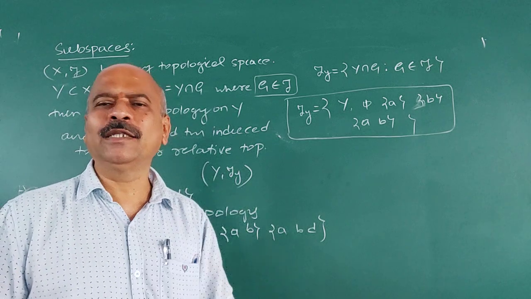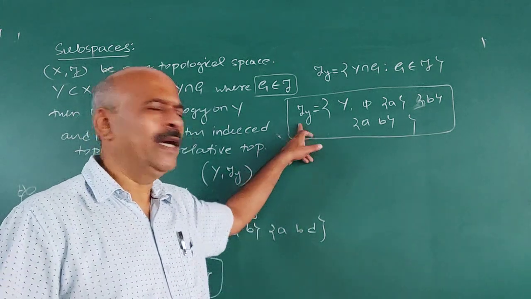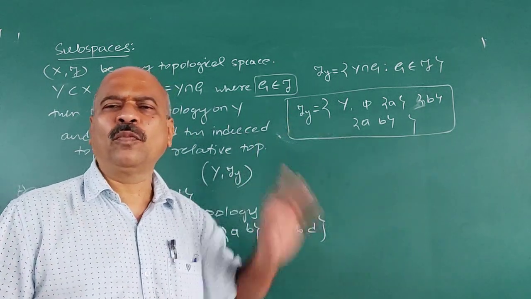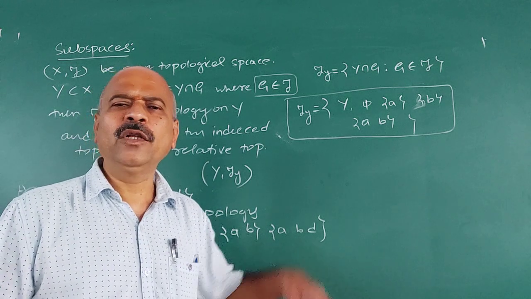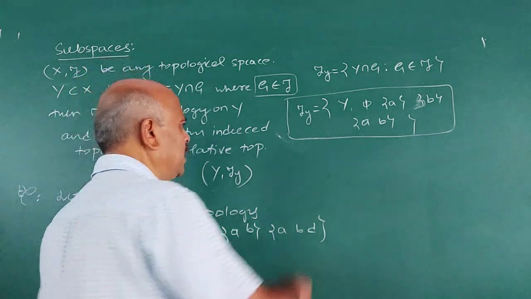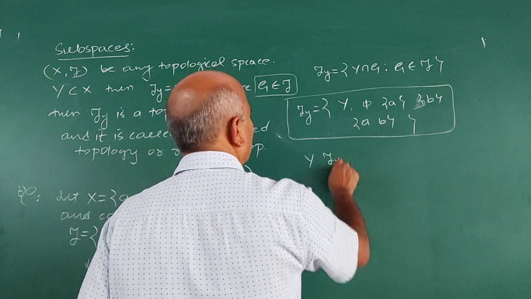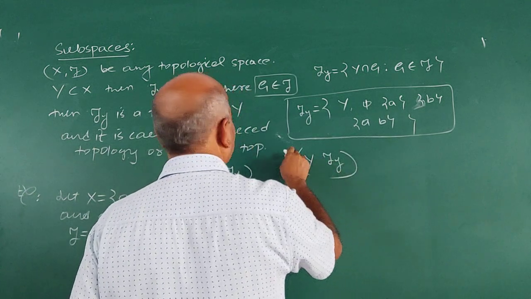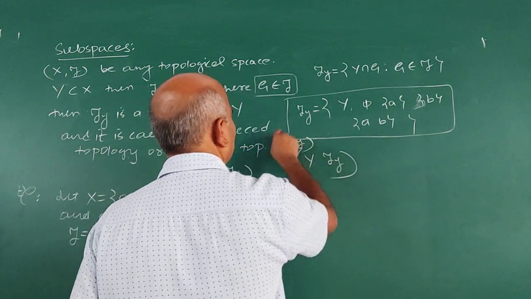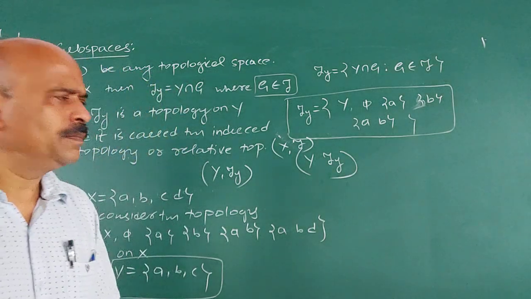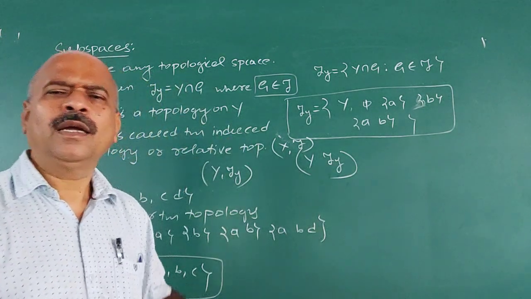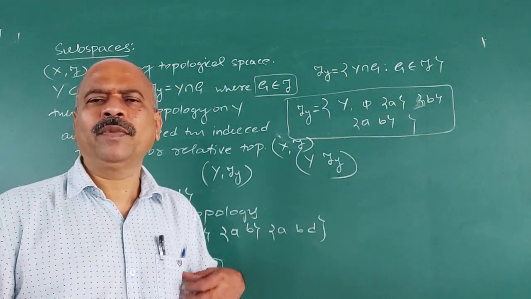It is a standard result. That is, tau Y is called the induced topology on Y, and (Y, tau Y) is called a subspace of (X, tau). This is the subspace, how it is defined.